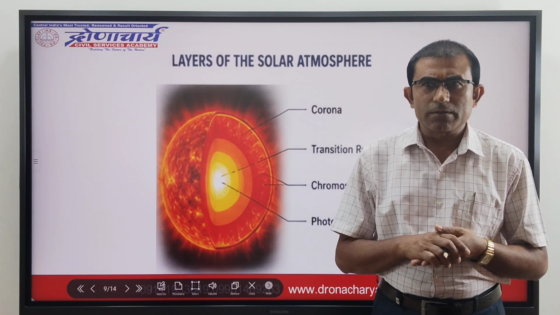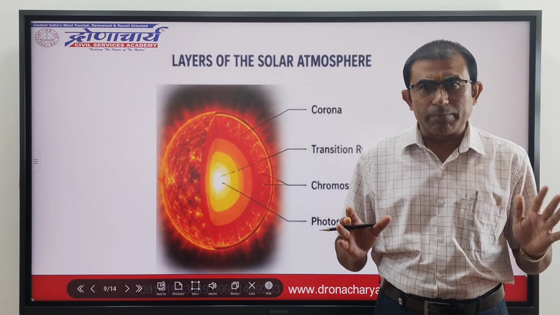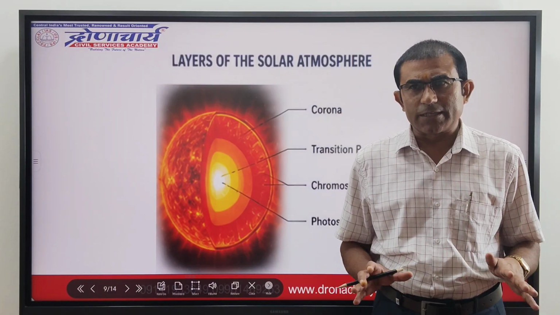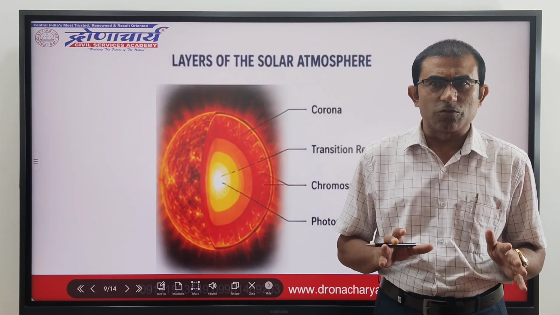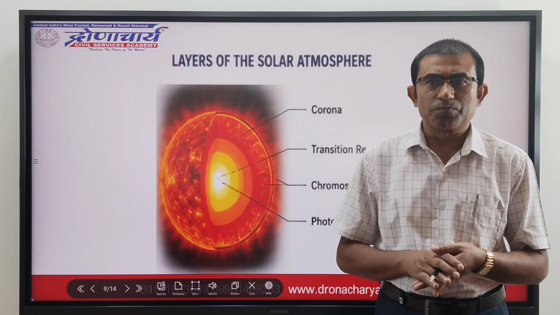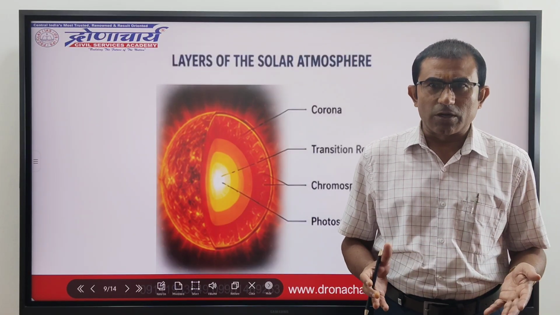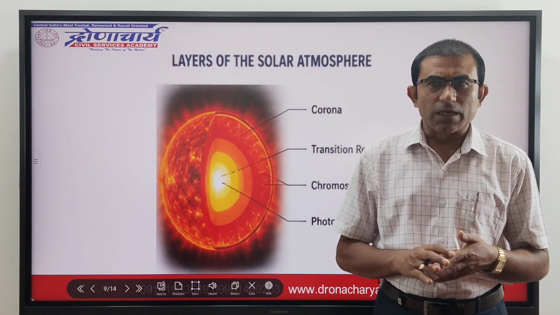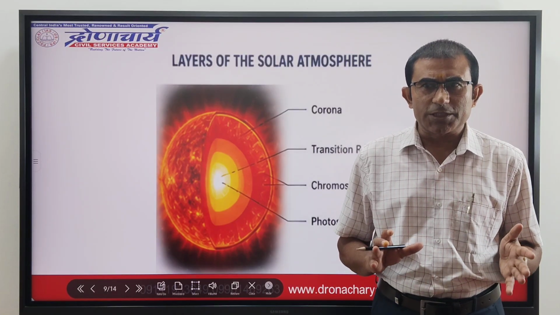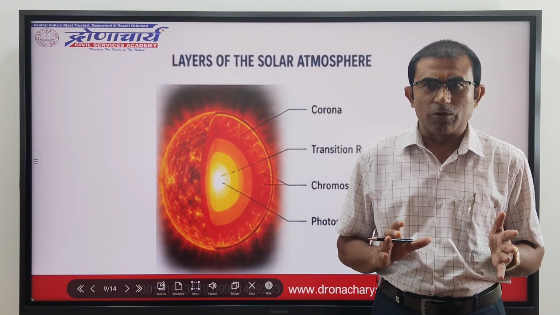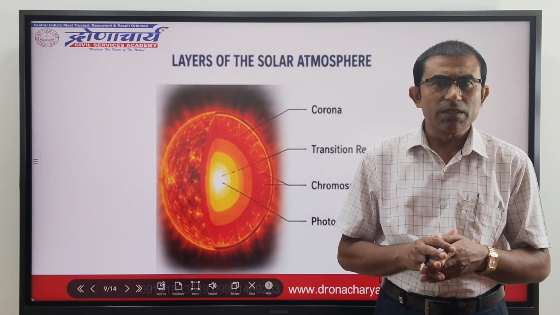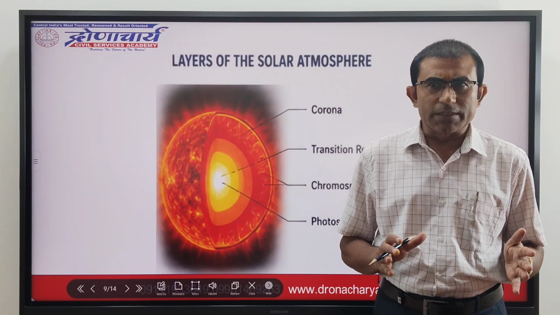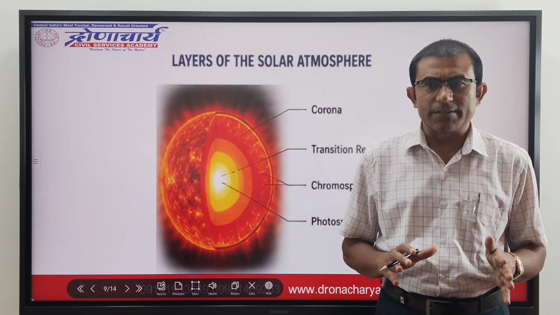The chromosphere is the second of the three main layers in the sun's atmosphere and is roughly 3000 to 5000 kilometers deep. Its rosy red color is only apparent during eclipses. The chromosphere sits just above the photosphere and below the solar transition region. It is a relatively thin layer of burning gases.